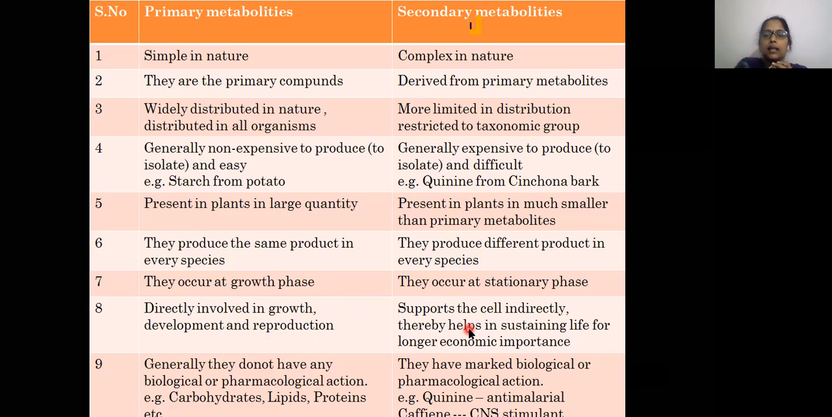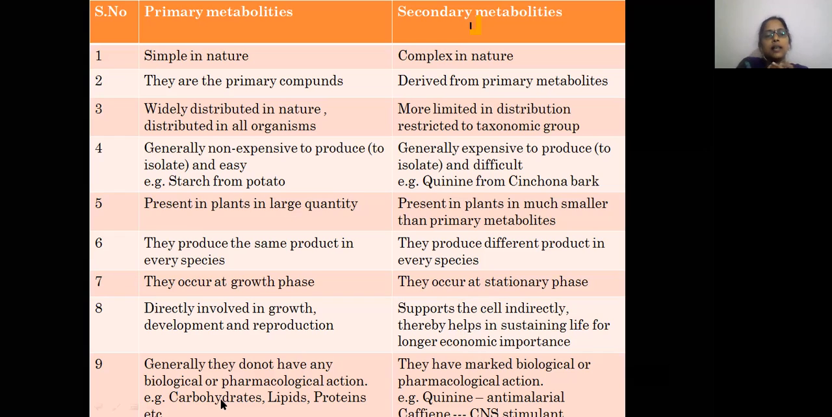And it has economic importance. Primary metabolites are involved in growth, development and reproduction, whereas secondary metabolites support the cells indirectly, but they are not involved in growth, development and reproduction.